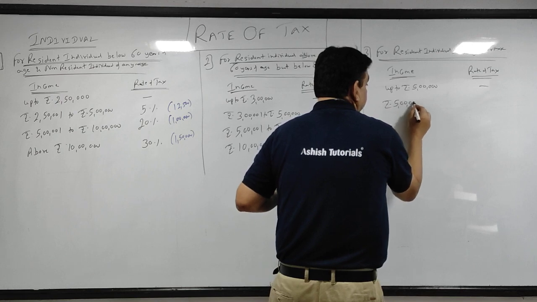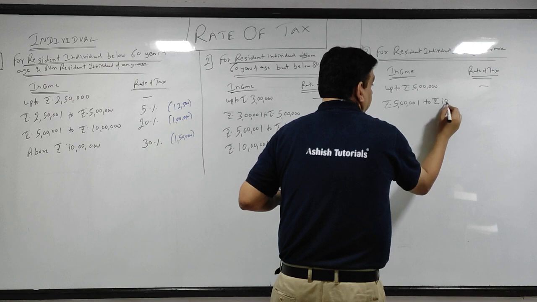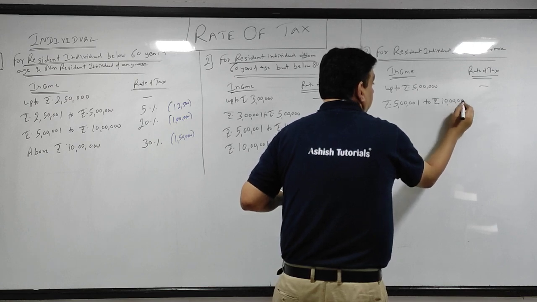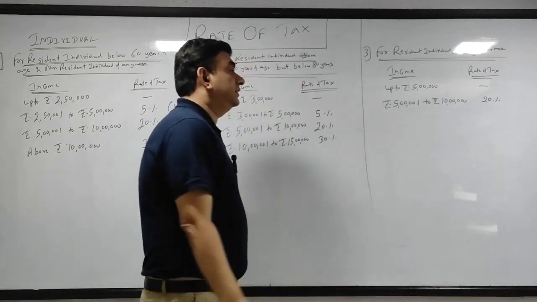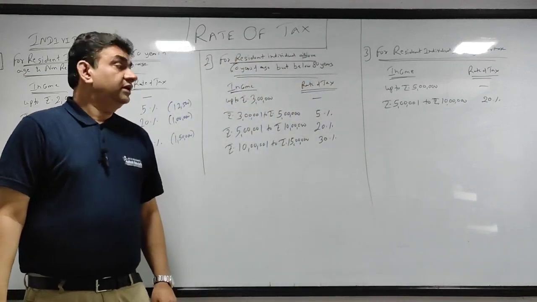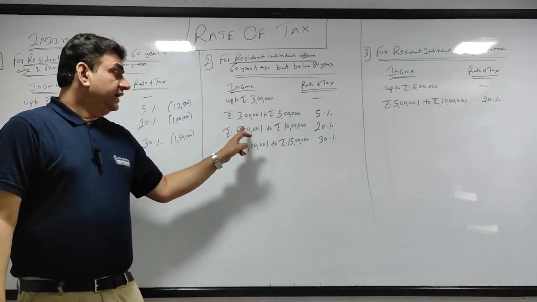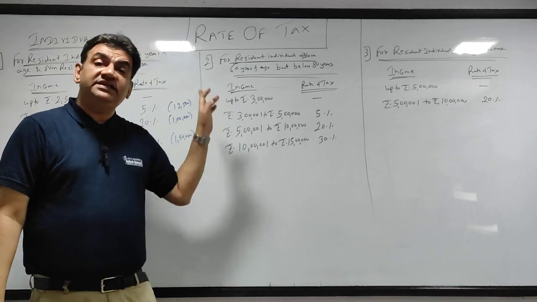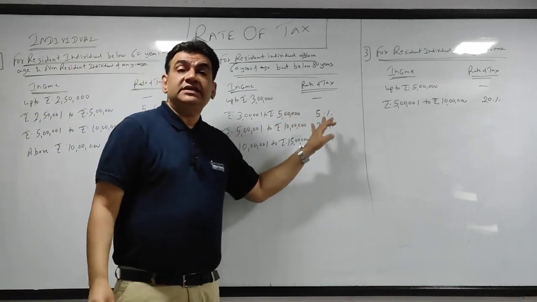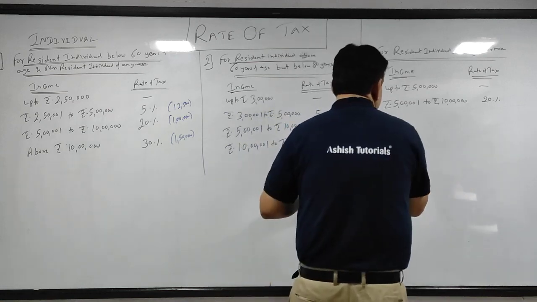after that, 5 lakh 1 to 10 lakh directly 20%. Getting it? So for a super senior citizen and very senior citizen, the 5% slab is not there. And now it's very basic.